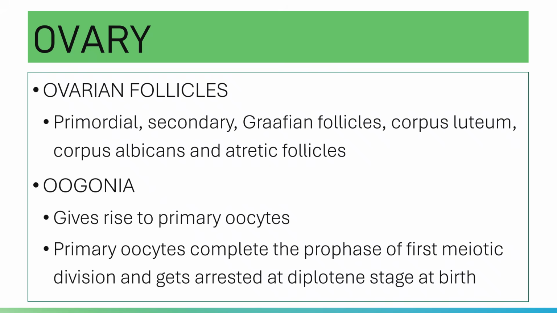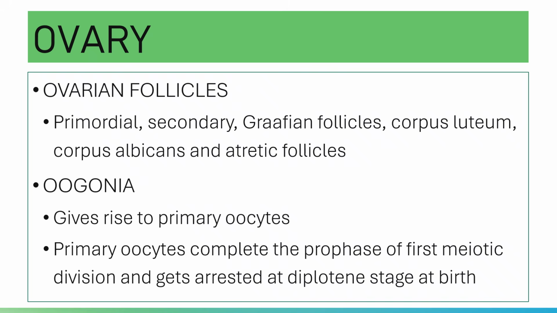Please note that your primordial germ cells will give rise to your oogonia before the birth of a female, meaning during the fetal life.